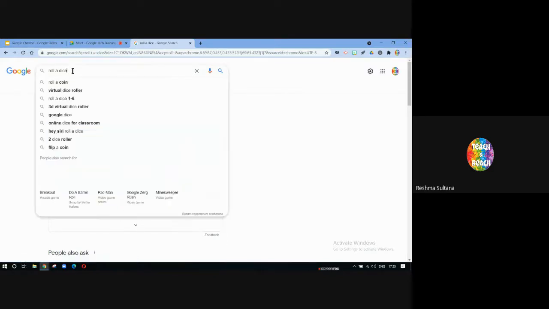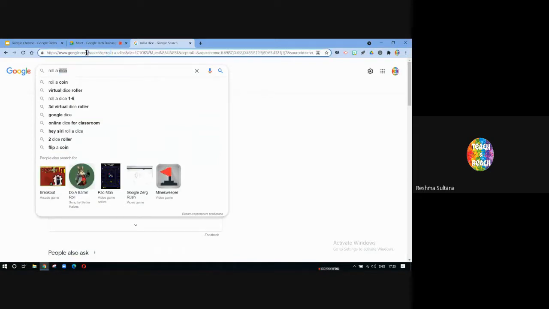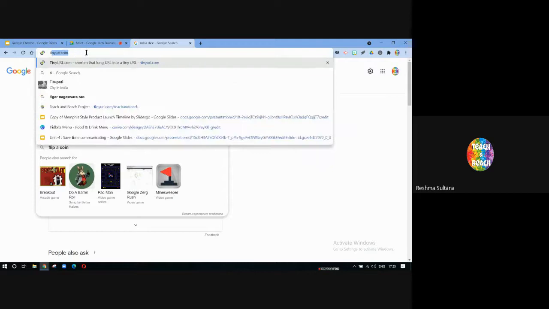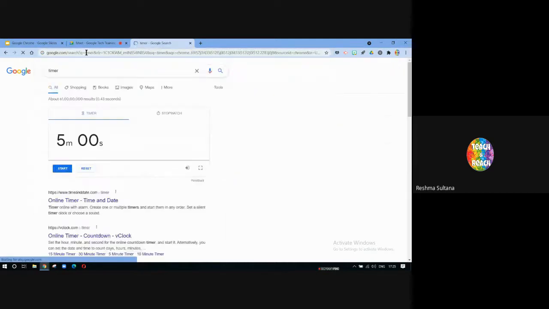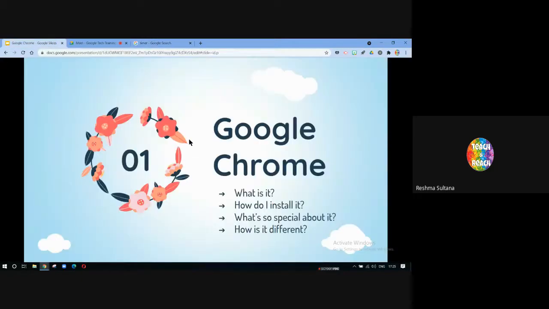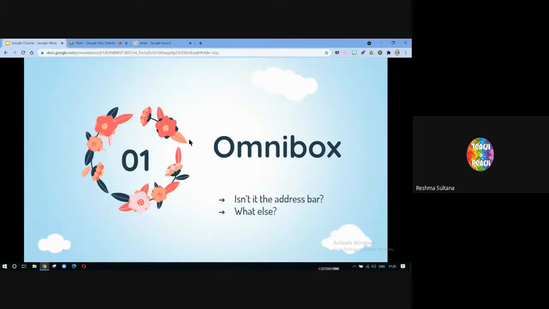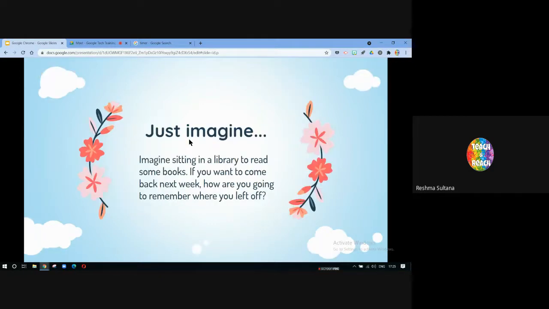Next thing is you can also start a timer. On the Omnibox, you have to just type timer. You will be able to set a timer. You have a stopwatch. So these are a few things that you can do with Omnibox. So that's why it's called an Omnibox. Now, the next thing that we have is, so we have seen this, isn't it the address bar? So what else? We've also seen what else the address bar can do.